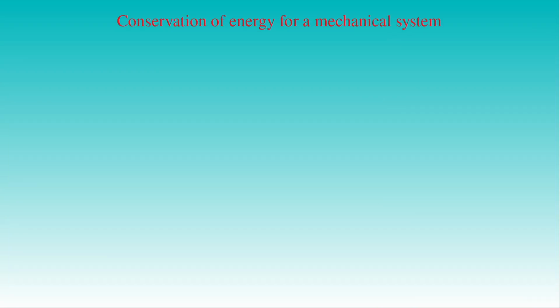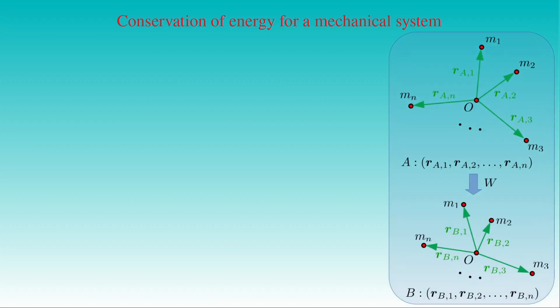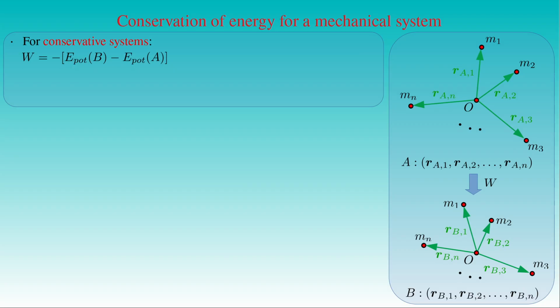Now we are ready to formulate the law of conservation of energy for conservative mechanical systems. When we considered the evolution of such a system from its initial state A to its final state B, we were able to express the work W done along any path between the initial and final states as minus the difference between the potential energies in the states B and A.